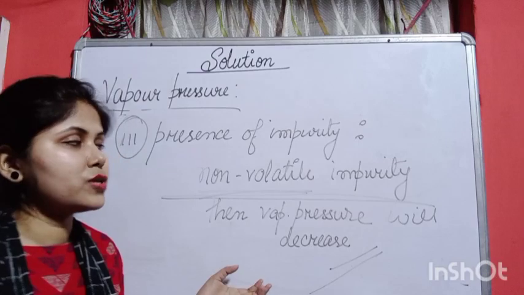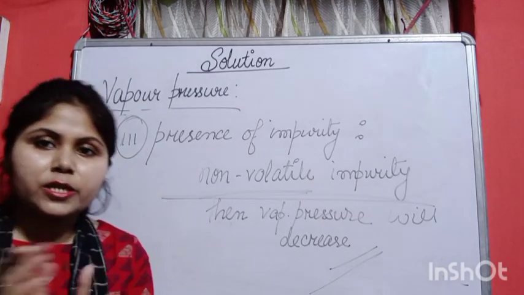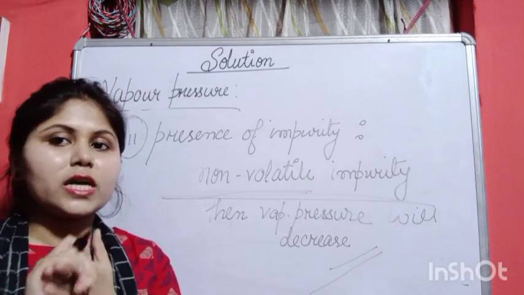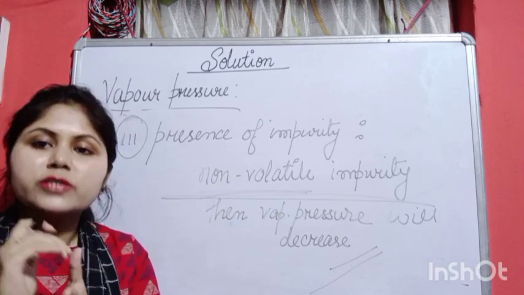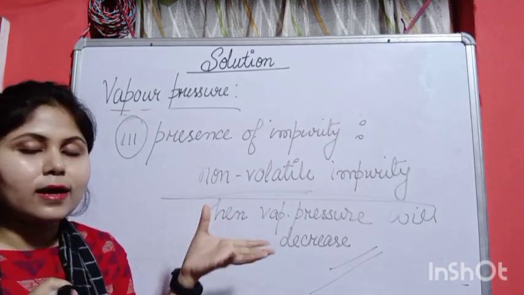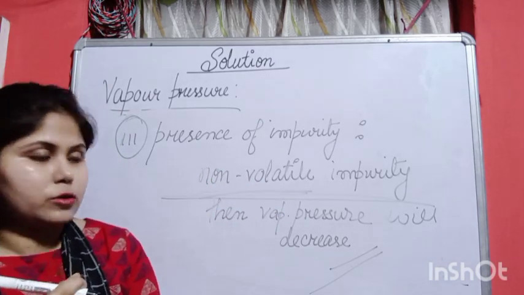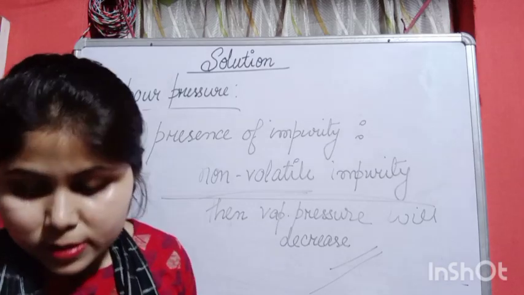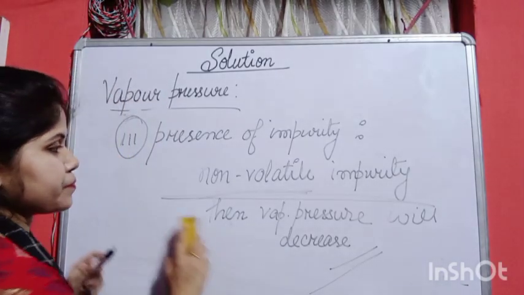So these are the three factors on which the vapor pressure depends. Number one was the nature, number two is the temperature, and the third one, that is the last one, is the presence of impurity. So that's all for the vapor pressure.